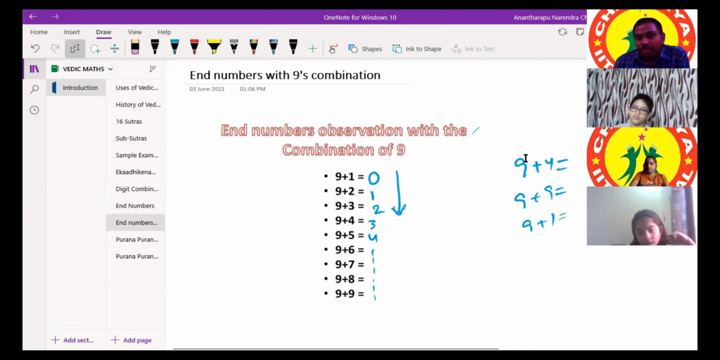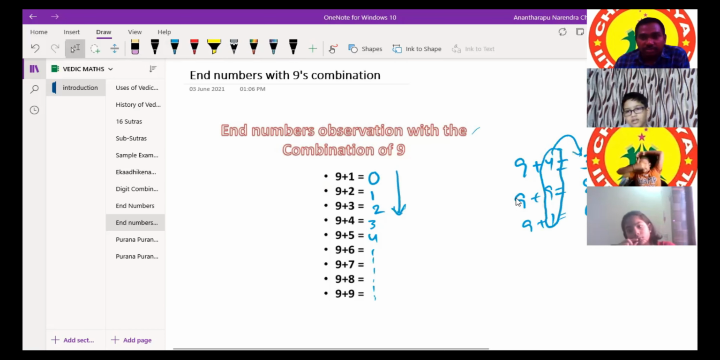So 9 plus 4 is how much? Any digit? It's 3. The last digit is 3. 9 plus 9 is 8. 9 plus 1 is 0. If you observe, whatever the number is combining with the 9, the last digit becomes just one less. Yes, sir.